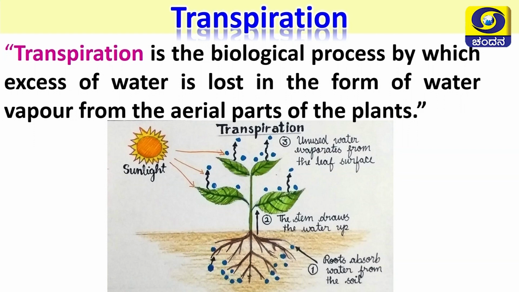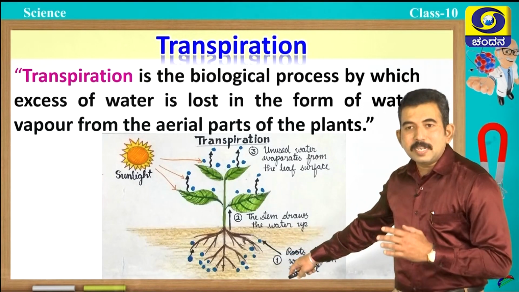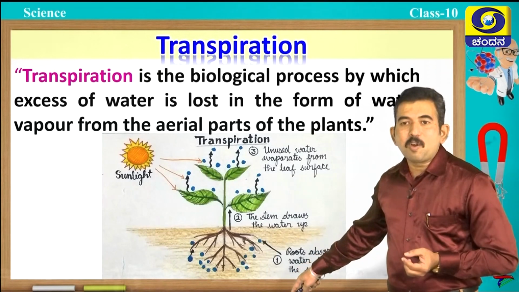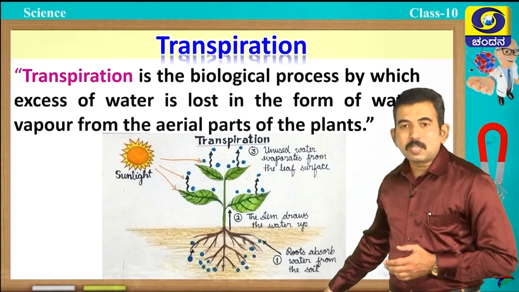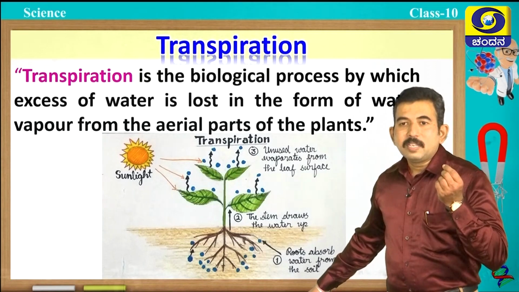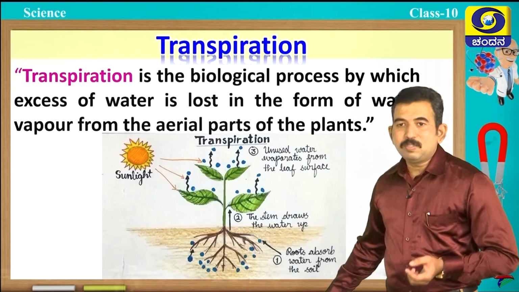Observe this diagram, students. Plant roots absorb the water and minerals from the soil. Plants require only a small percentage of water for their photosynthesis process. The remaining water evaporates through the aerial parts of the plants such as shoots, through the leaves, etc.